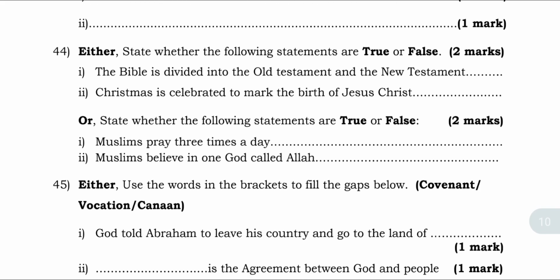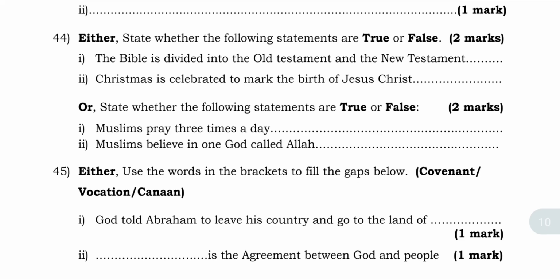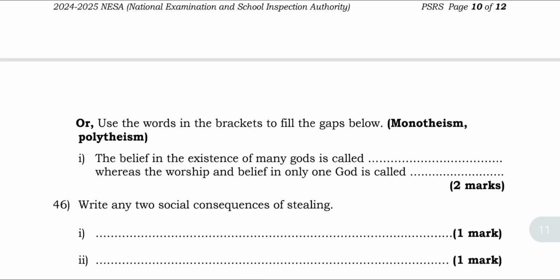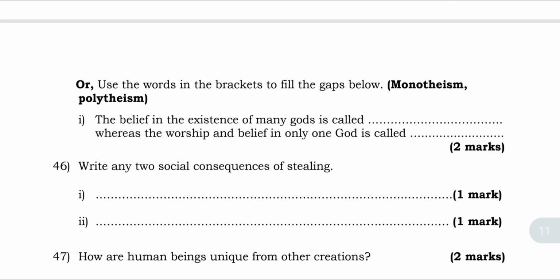Or state whether the following statements are true or false. Muslims pray 3 times a day. That is not correct because they pray 5 times a day. Muslims believe in one God called Allah. That is true. 45. Either use the words in the brackets to fill the gaps below: vocation or Canaan. God told Abraham to leave his country and go to the land of Canaan, whereas vocation is an agreement between people and God.